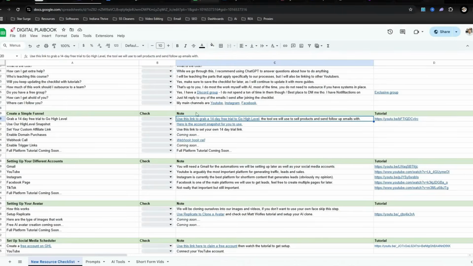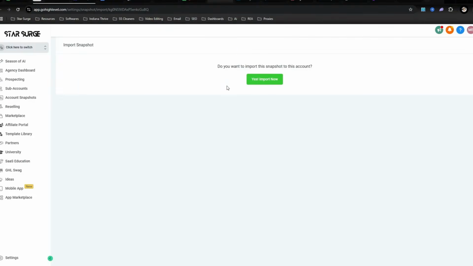Well, if you go through this step-by-step checklist, you'll see something right here, literally the next step, called a snapshot. What this does is it allows you to import all of my things that I'm using, basically my account, into your account. So everything you've been seeing from the sites, the automations, the emails, you're going to get into your account just by going into the snapshot and clicking this button. Everything is in your account. And if you need help setting it up, just message me. I can help you. Someone on my team can help you, but we can get this set up for you.